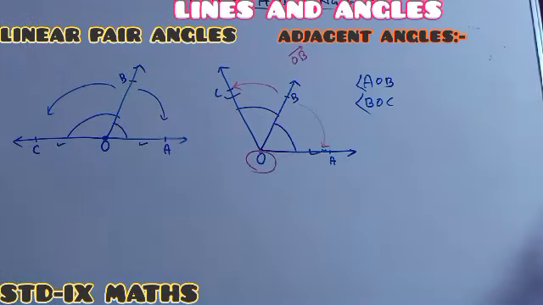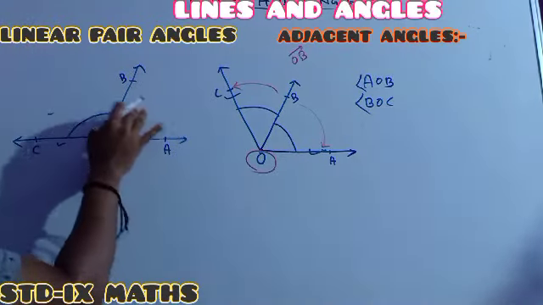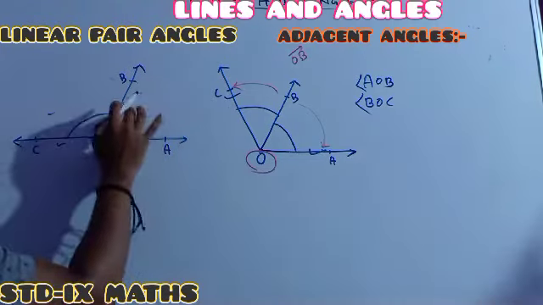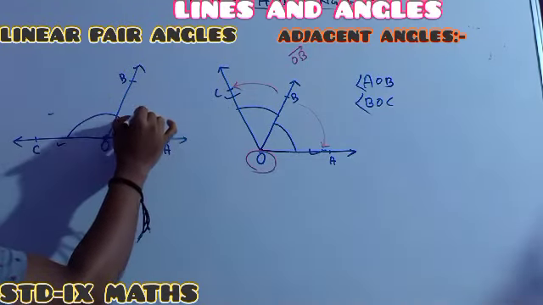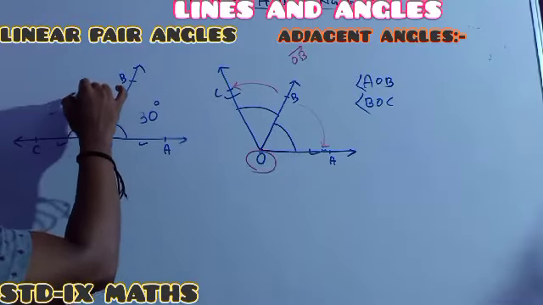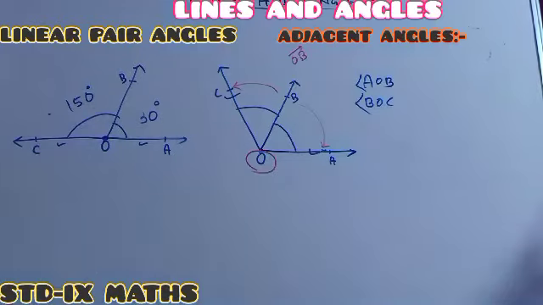Otherwise, another definition I am saying. Remember one thing, two adjacent angles we can call linear pair angles whenever the sum of the two angles is 180 degrees. Suppose this one is 30 and this one is 150. Now we can call the two adjacent angles linear pair angles.